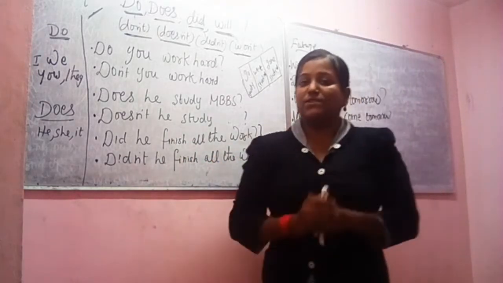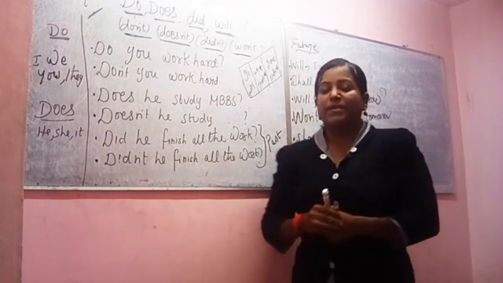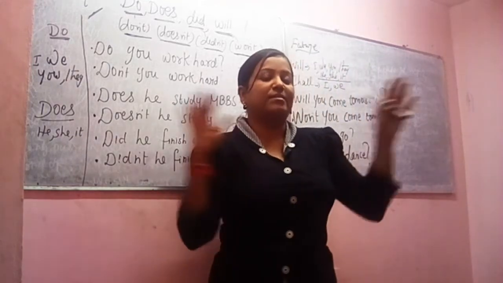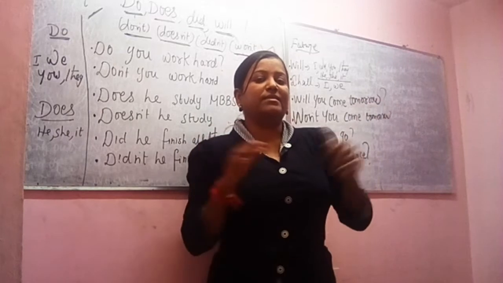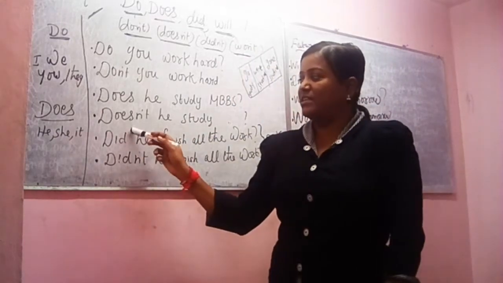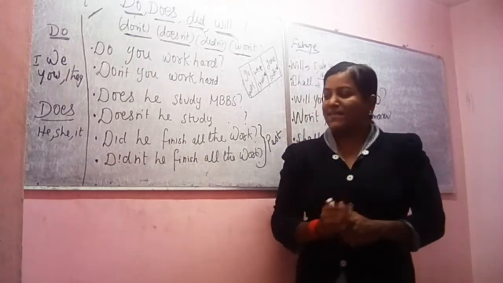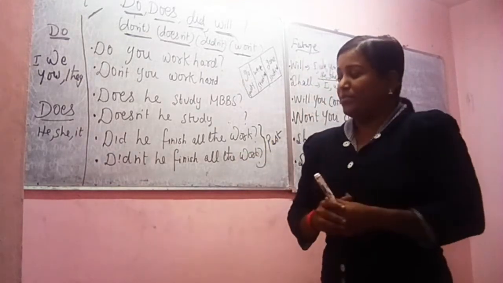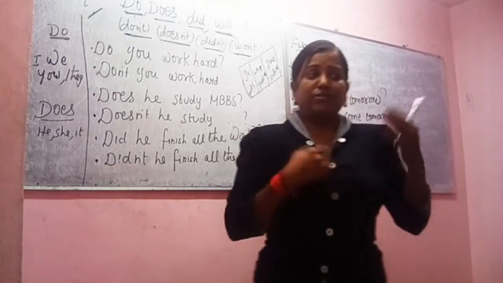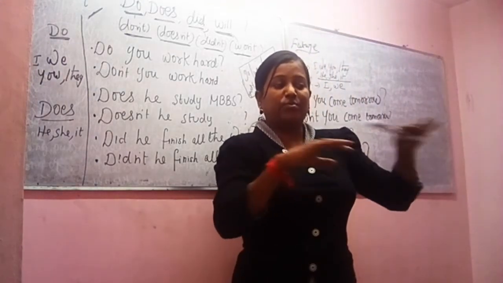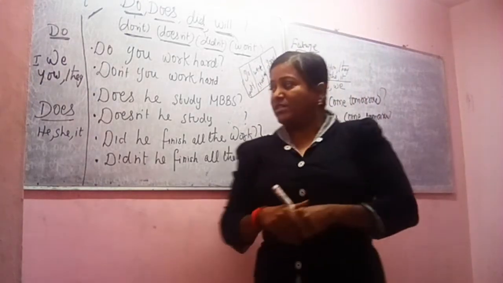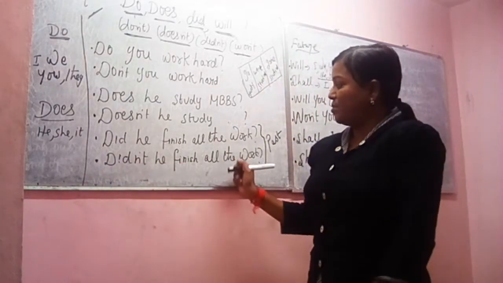So, did he finish? Did he finish all his work? If yes, he would say, I completed, or, I did not complete. You have "did" here, and you can include "not": did not. No, I did not complete it. Did you get it? And you can even question the opposite. When you come to know he did not do any work, he didn't do any work, you can question, did not he finish all the work?